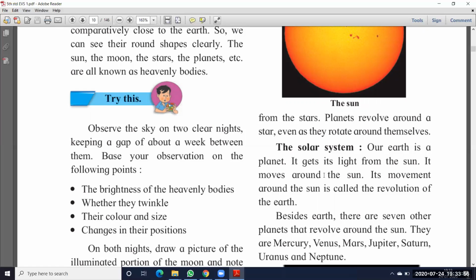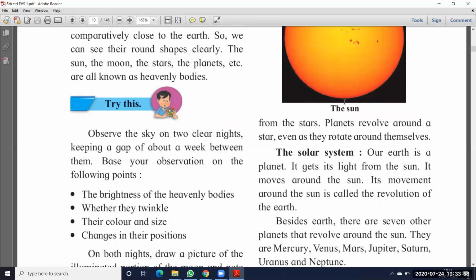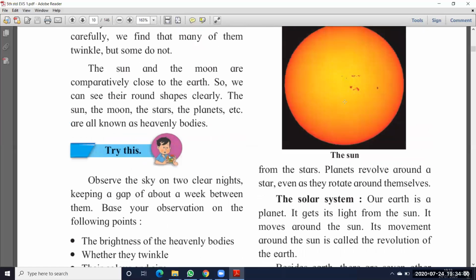The next one, the solar system. See here, this is the sun. The sun is a very hot body, that means it has a very high temperature, so it is always bright. Because of the sun, we can't see the other planets in the daytime.